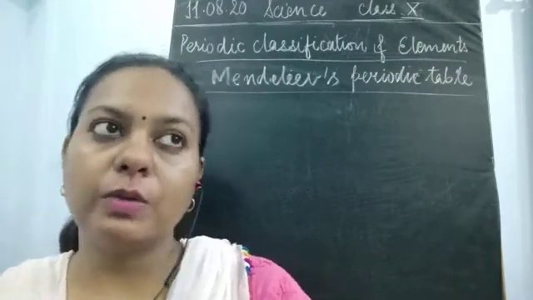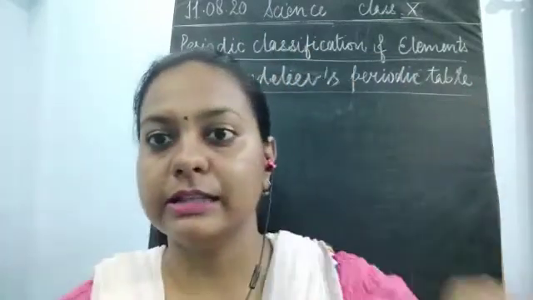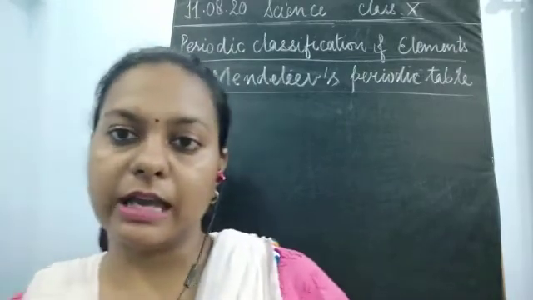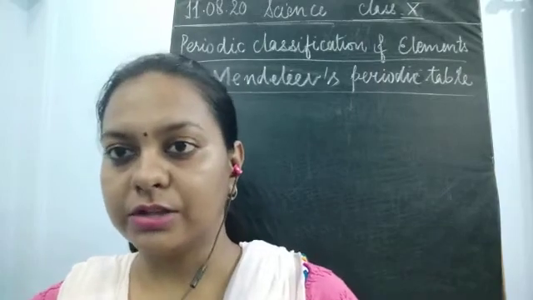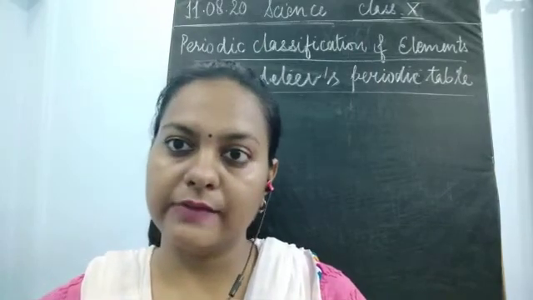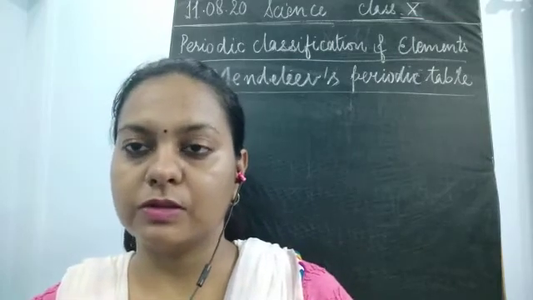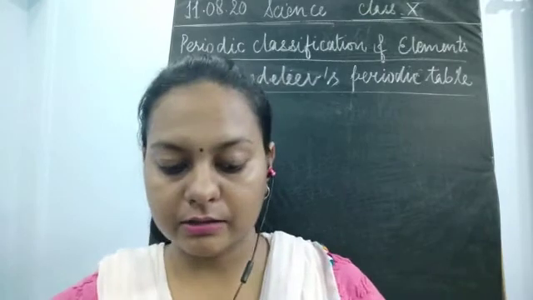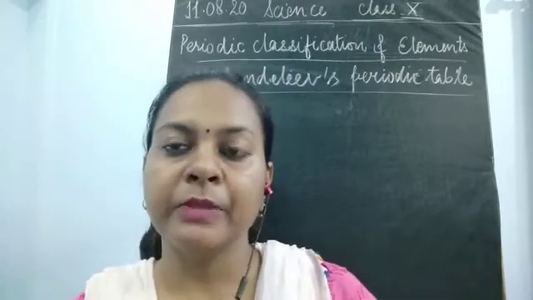That is why it is written as periodic classification. This classification was done at different times by different scientists. So we have studied two such classifications. The first classification was by Dobereiner. This scientist gave the law in the form of triads.